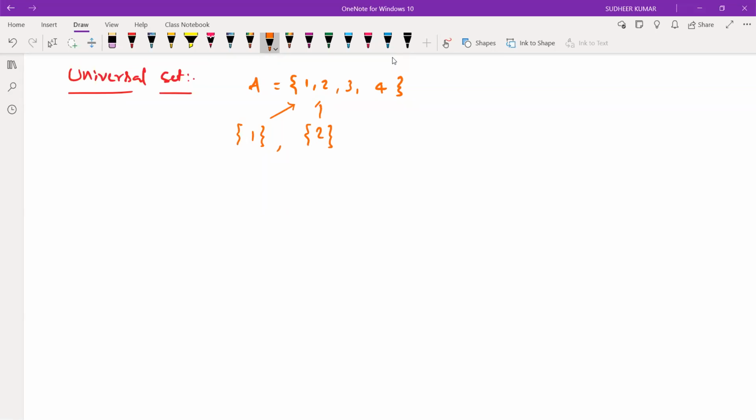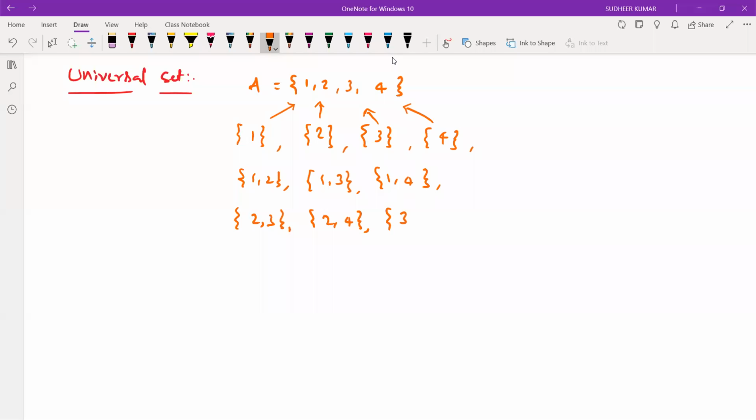{2} is also a subset. {3} is also a subset. {4} is also a subset. Then {1, 2}, {1, 3}, we should write set brackets only. Next {1, 4}, next {2, 3}, {2, 4} and {3, 4}. Well, these are all subsets of set A, right?